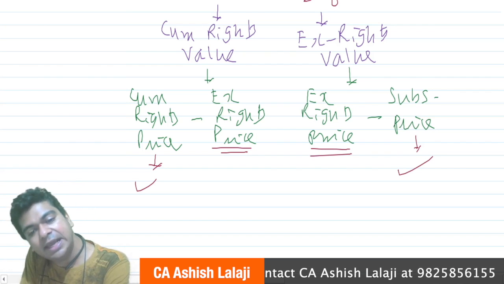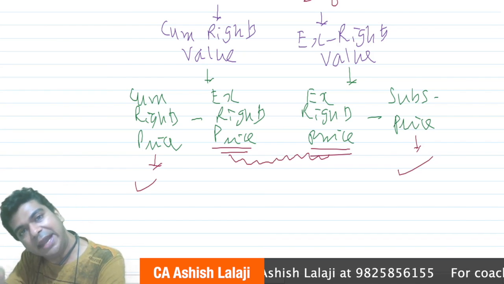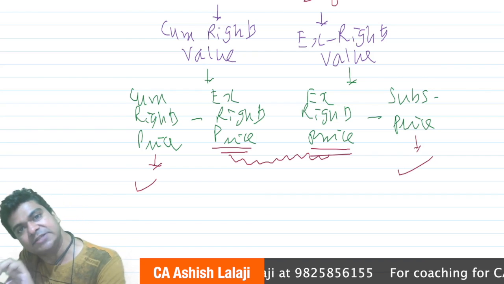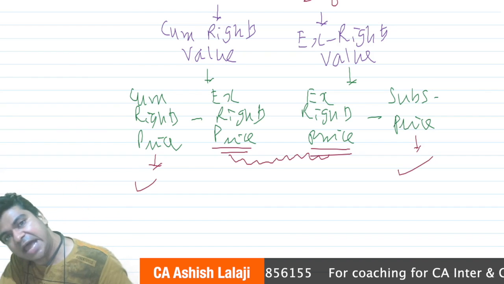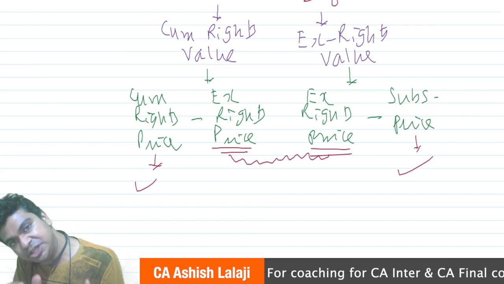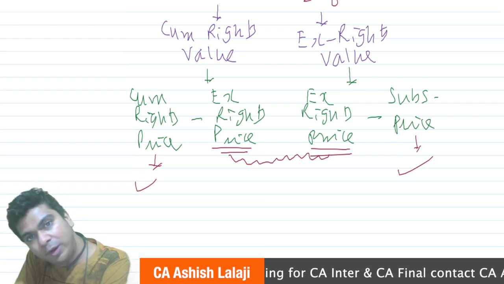What will be really unknown will be the ex-rights price. Once the record date will be gone, then the share will start trading on ex-rights basis. So ex-rights price is something that will be decided later on, isn't it? But if you want to do the valuation as on today, then ex-rights price also has to be known as on today.